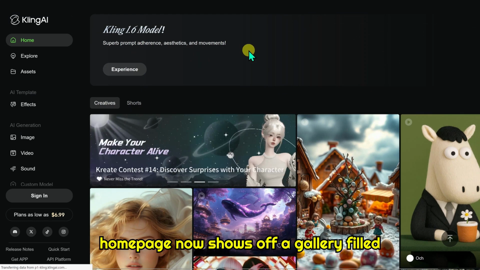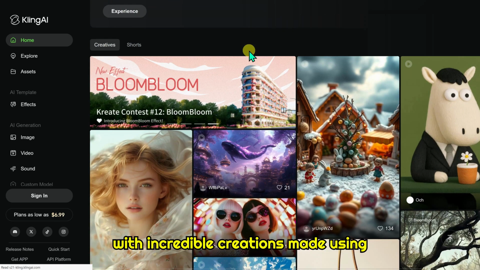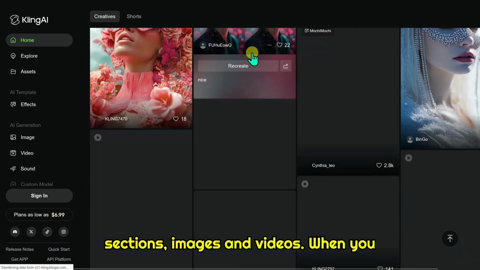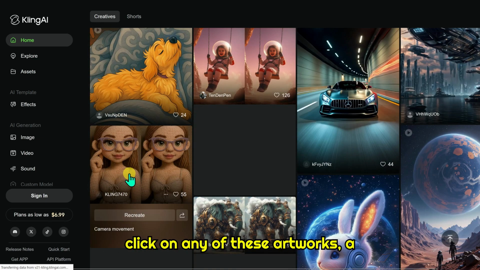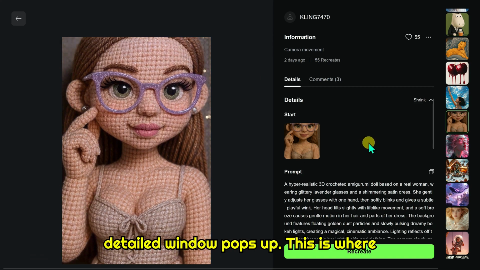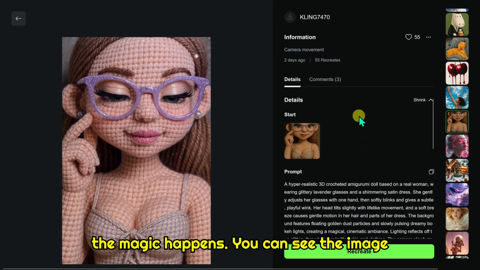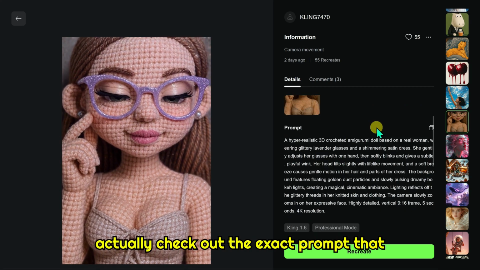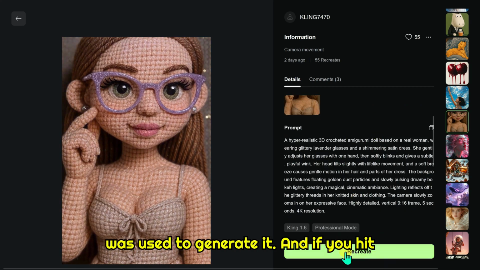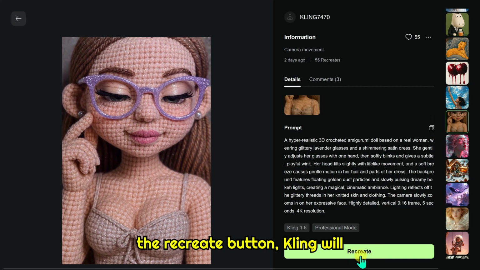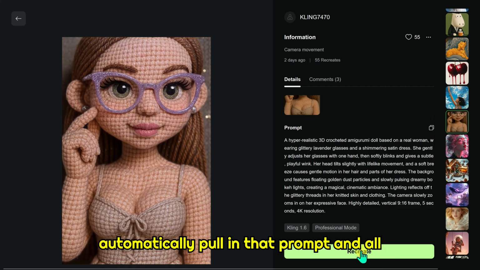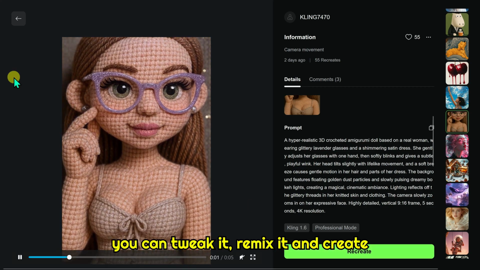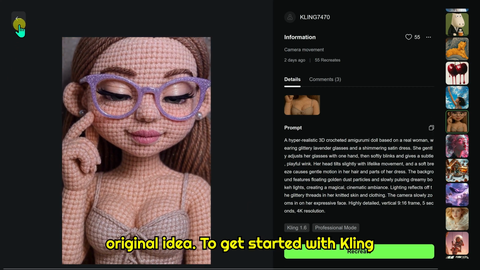The homepage now shows off a gallery filled with incredible creations made using Kling AI, neatly divided into two sections, images and videos. When you click on any of these artworks, a detailed window pops up. This is where the magic happens. You can see the image or video in a much larger view. You can actually check out the exact prompt that was used to generate it. And if you hit the Recreate button, Kling will automatically pull in that prompt and all its settings into a brand new project. So you can tweak it, remix it and create something totally fresh based on that original idea.